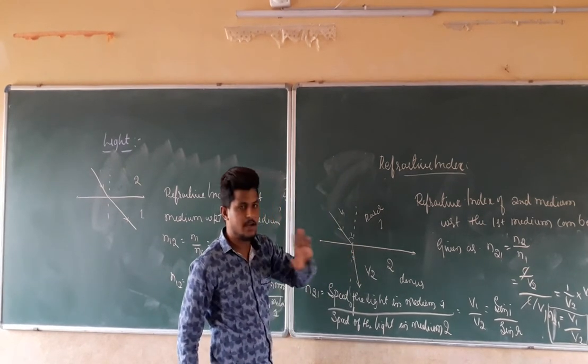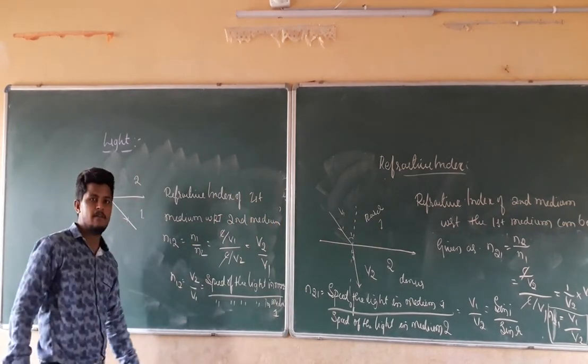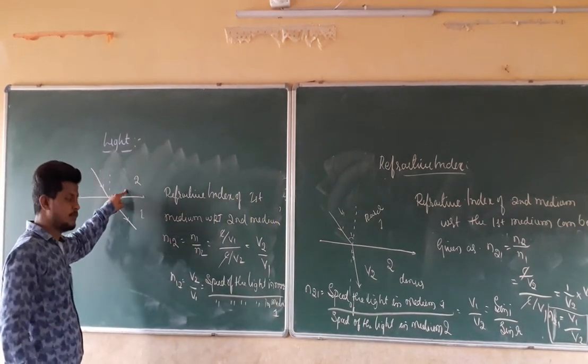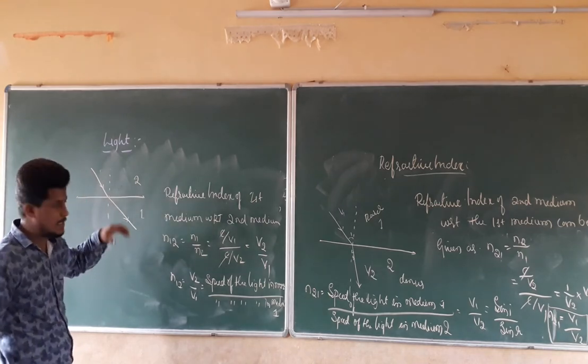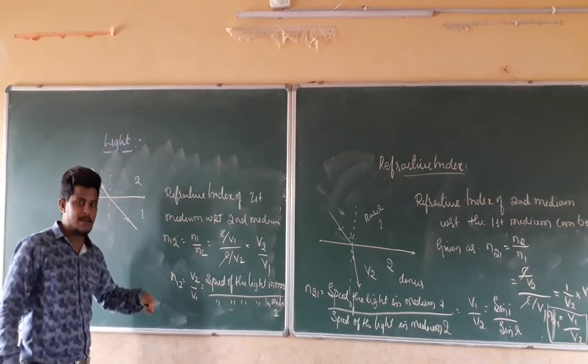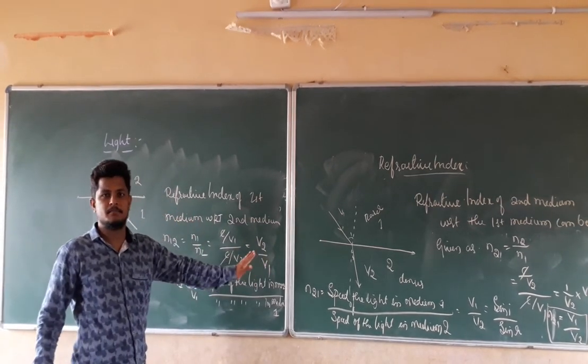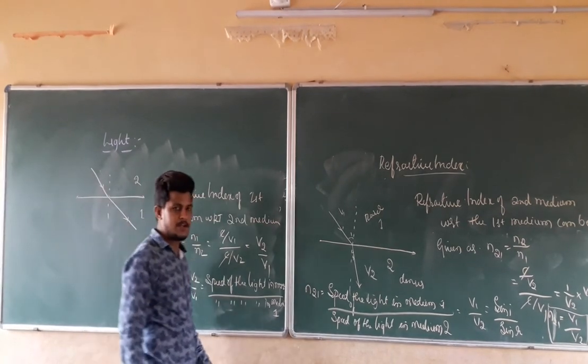That is v1 divided by v2. Here it is v2 divided by v1. In the same manner, the absolute refractive index can be given as the speed of the light in vacuum to the speed of light in that medium. I hope this much is clear about the refractive index.